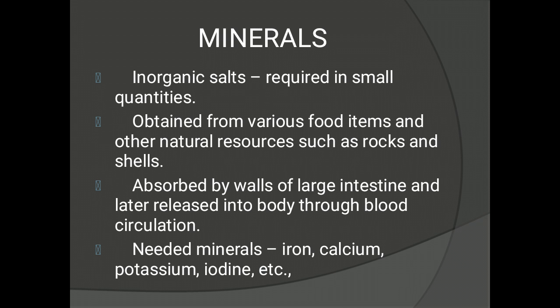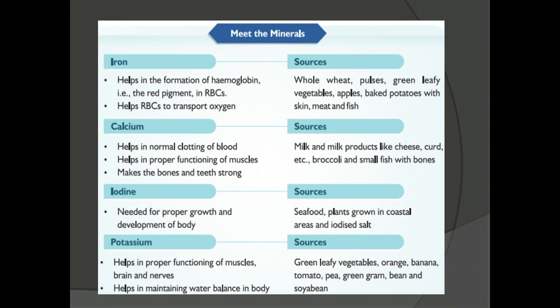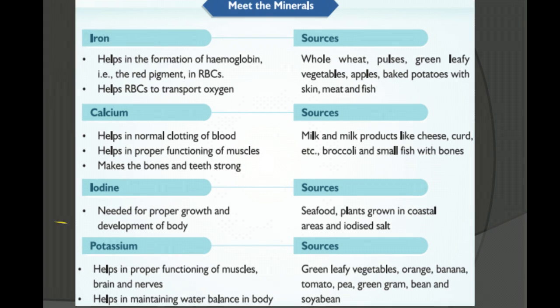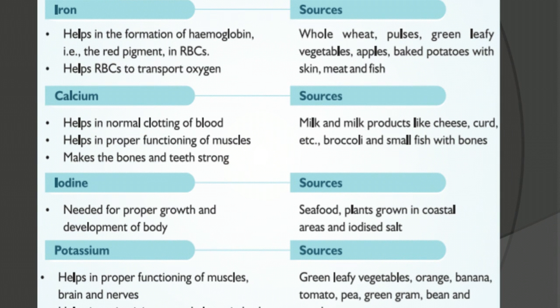They are absorbed by the walls of the large intestine and distributed to various parts through blood circulation. The various minerals are iron, calcium, potassium, iodine, etc. Now we are going to see about these minerals and their functions.